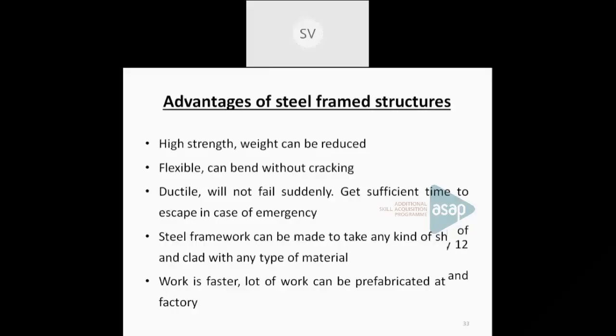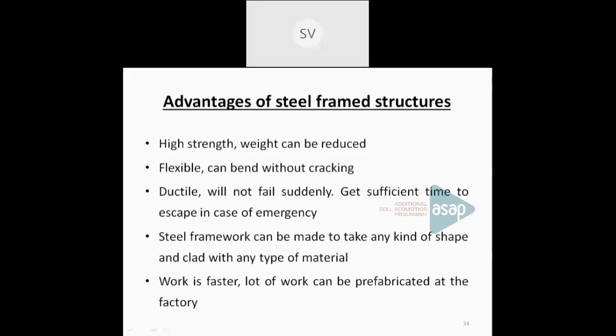And I told you earlier what the advantages of steel framed structures are. The main advantage is its strength. Weight can be reduced. Then ductility, that's the main important factor. Ductility means it is flexible. So whenever there are dynamic forces, the flexibility comes into action. That actually reduces damage due to earthquake, wind, etc. Okay. Now the disadvantages I also told you earlier.